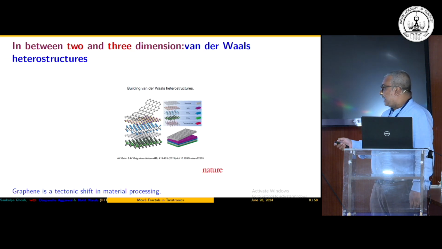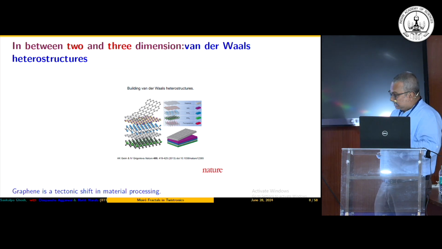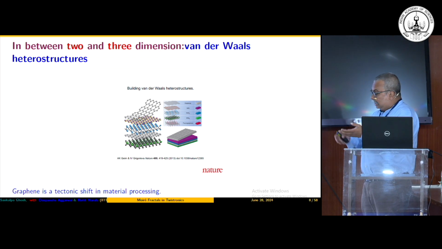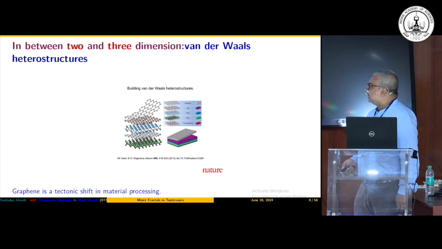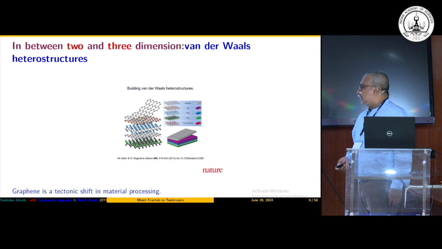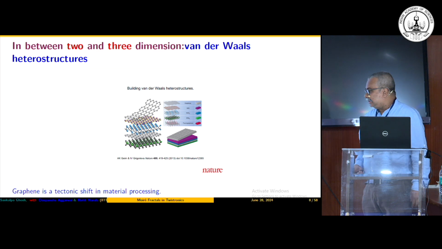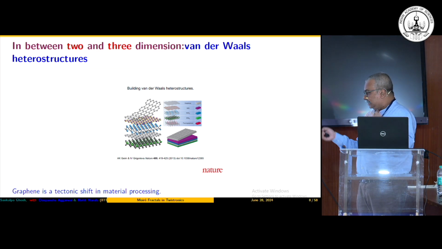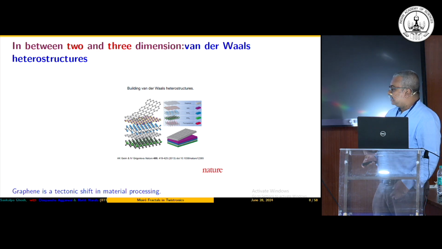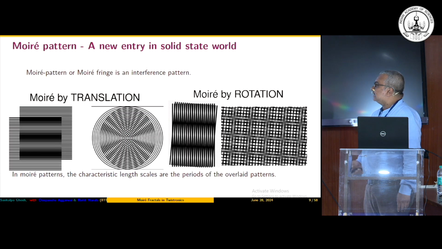And once they provided that, you already know the pathways from there. As Professor Mahadevan already pointed out, you can now put these 2 layers of similar or dissimilar materials on top of each other, and these are what is known as van der Waals heterostructures. So the graphene discovery, as I just wrote in the last line here, is a tectonic shift in material processing, and it changes many things in condensed matter by making the dirty condensed matter system almost an ideal condensed matter system.